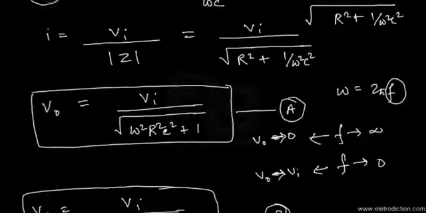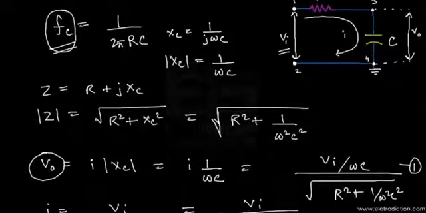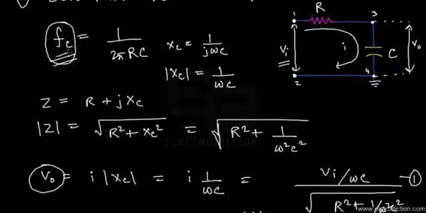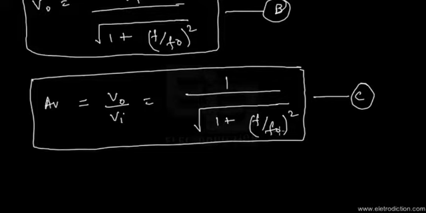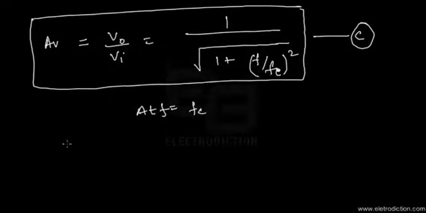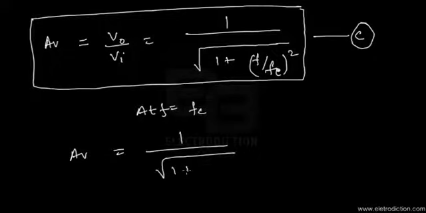In that case, let's put f equals to fc. Let's go back over there. Here you go, that's fc down below. So let's see, at f equals fc, what should be the response? At f equals fc, the gain would be equal to 1 divided by root over of 1 plus fc divided by fc.